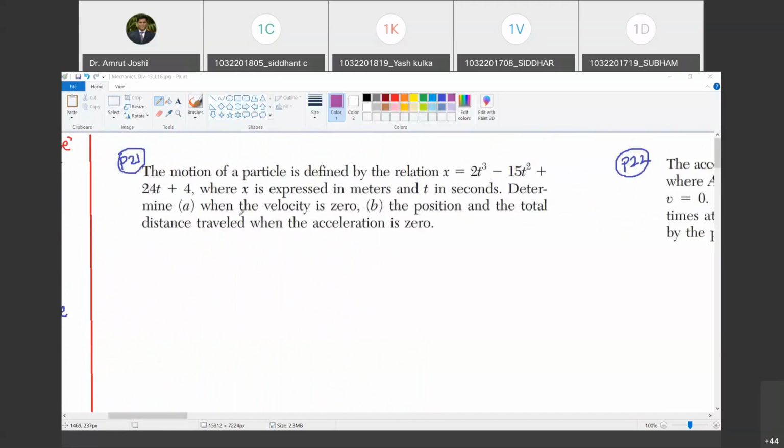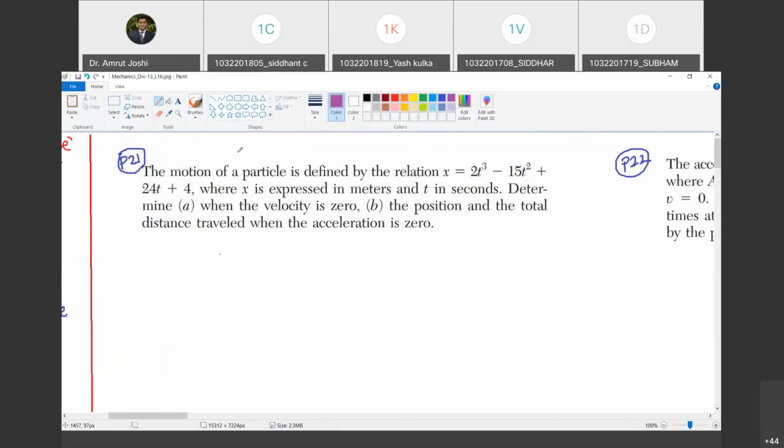Yes, sir. The motion of a particle is defined by the relation x equal to 2t cube minus 15t square plus 24t plus 4, where x is expressed in meters and t in seconds. Determine: A, the velocity when the acceleration is 0; B, the position and the total distance traveled when the velocity is 0. Great. So we have read the problem.